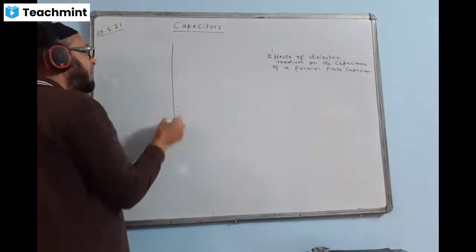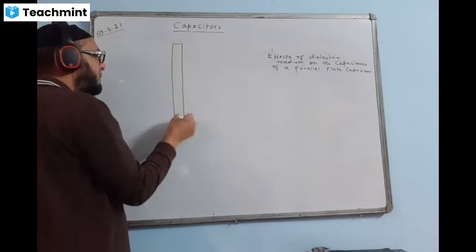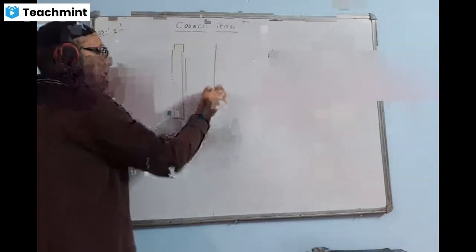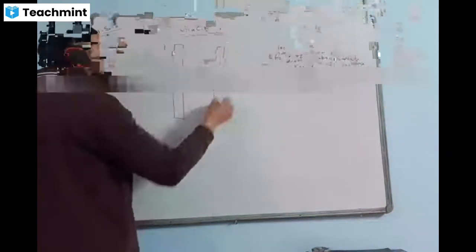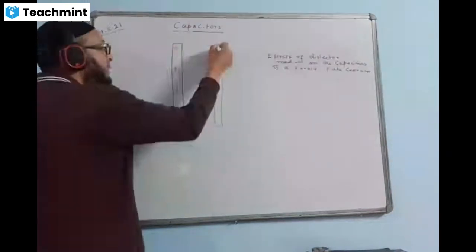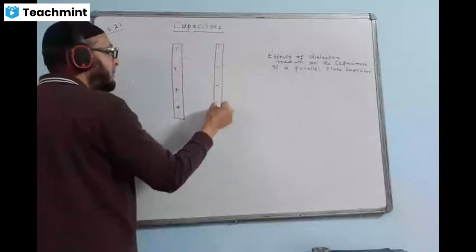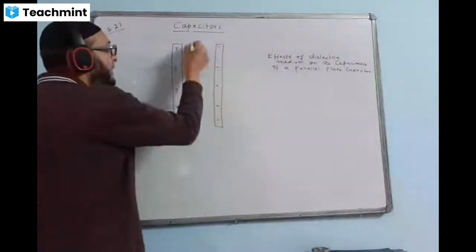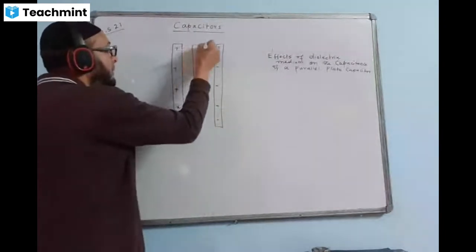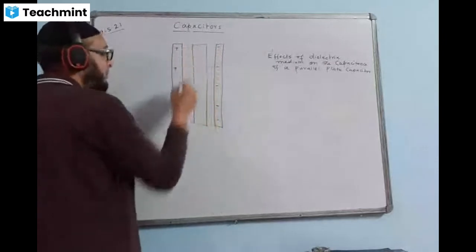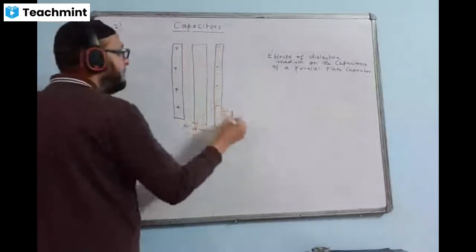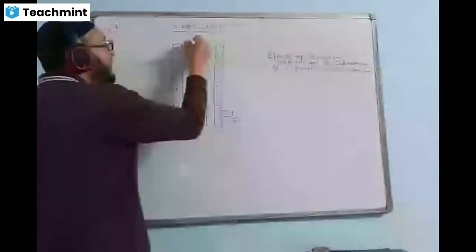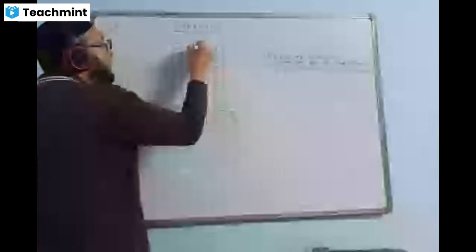Okay, so we'll draw a diagram first here like this. This is maybe the same type of thing. Here this is D. This one is a metal slab.